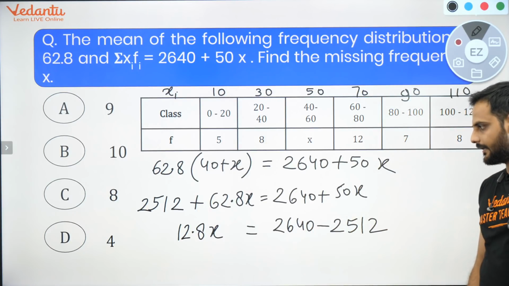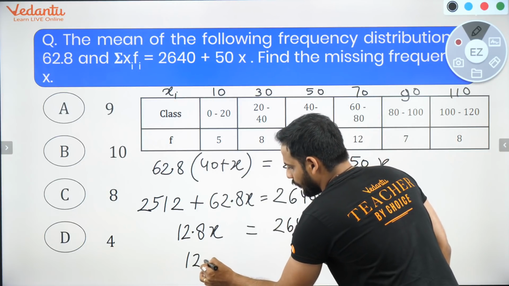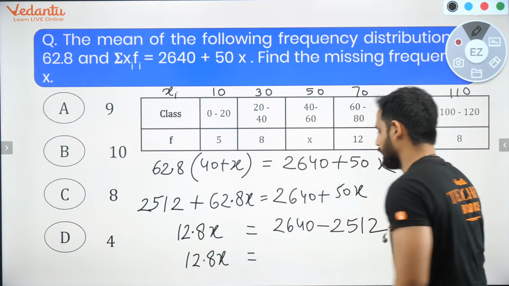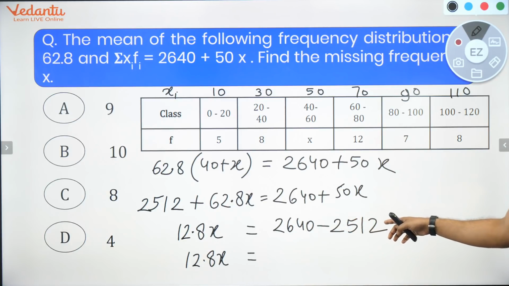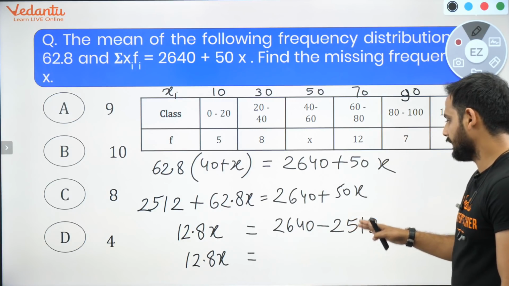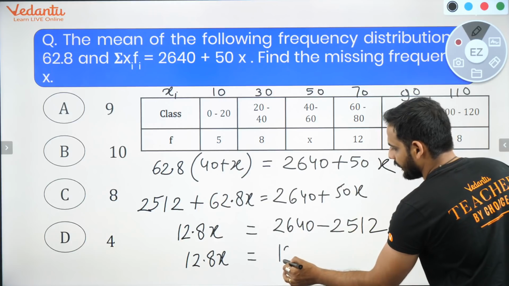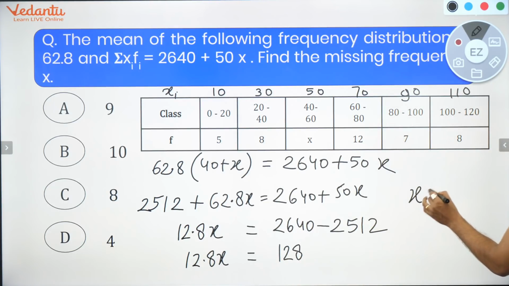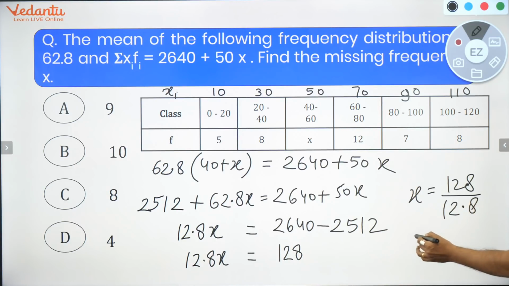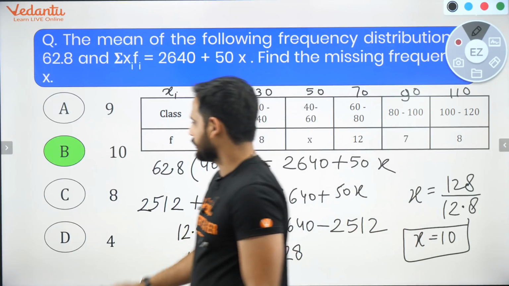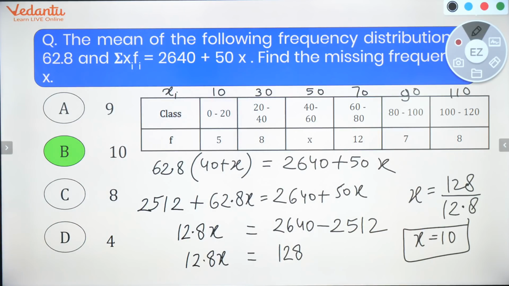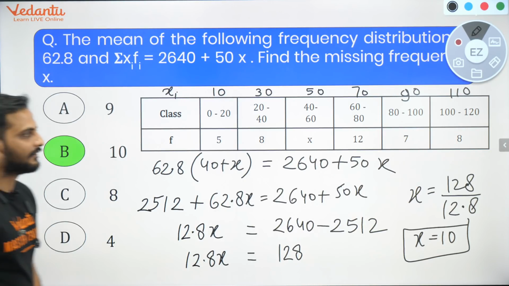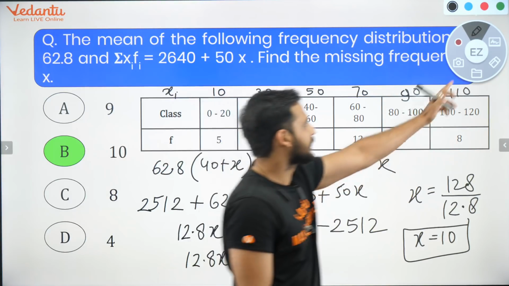Right? So you'll be getting 12.8x is equal to 2640 minus 2512, which is 128. So x is equal to 128 upon 12.8, which is equal to 10. So the correct answer for this part is x is equal to 10. As simple as that. So B is the correct answer. Very good, bacho. B is your correct answer, right? Very good. Nice. Awesome. Let's move to the next question.